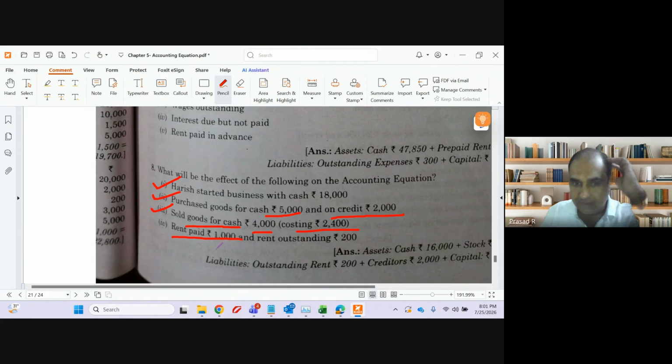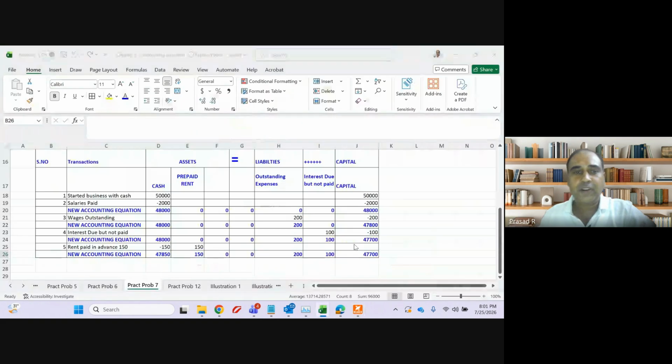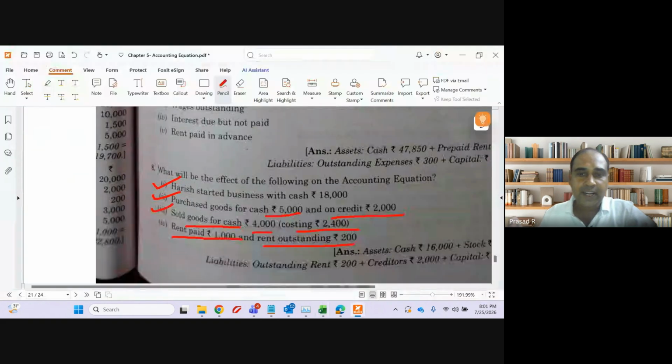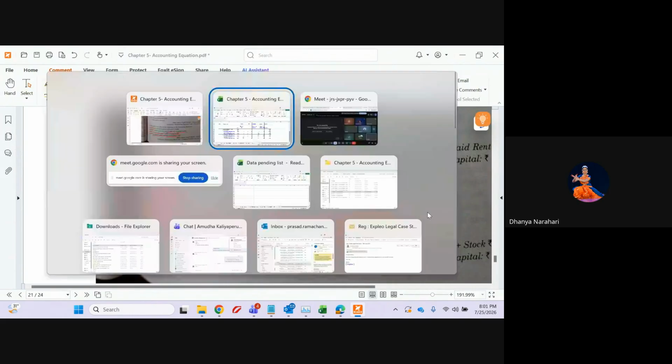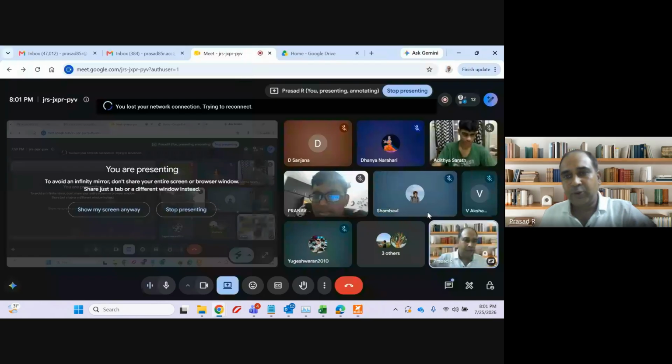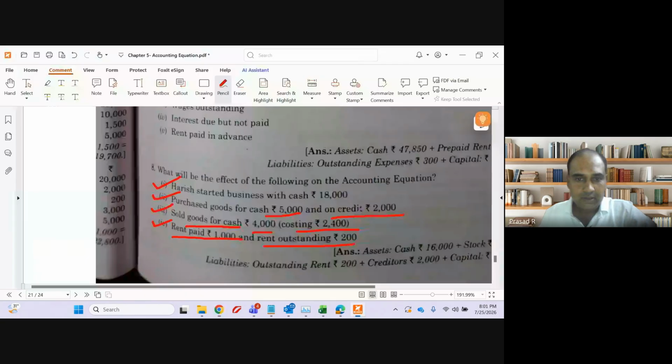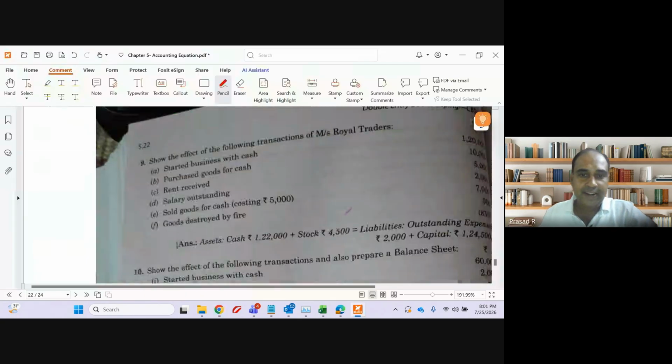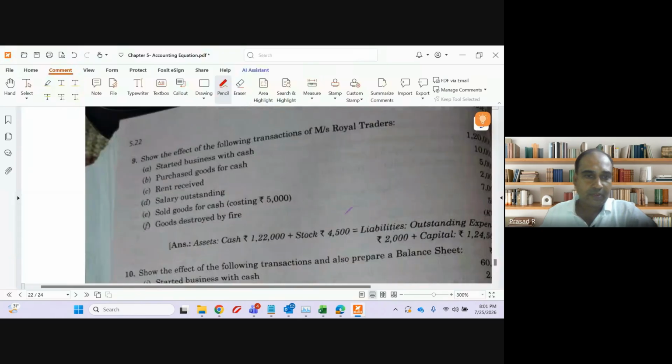Okay, fantastic. Rent paid, we know. Rent outstanding. These are two different transactions. So don't put them together. Put two different transactions. Transaction number 1, rent paid. Transaction number 2, rent outstanding. Clear? Any doubt? Question number 8, homework for you guys. Now, question number 9. We will discuss every single question.